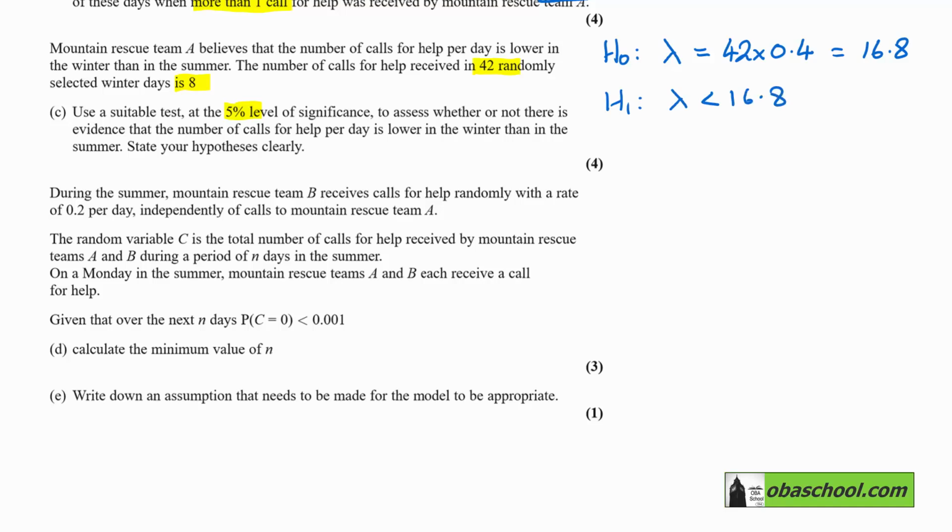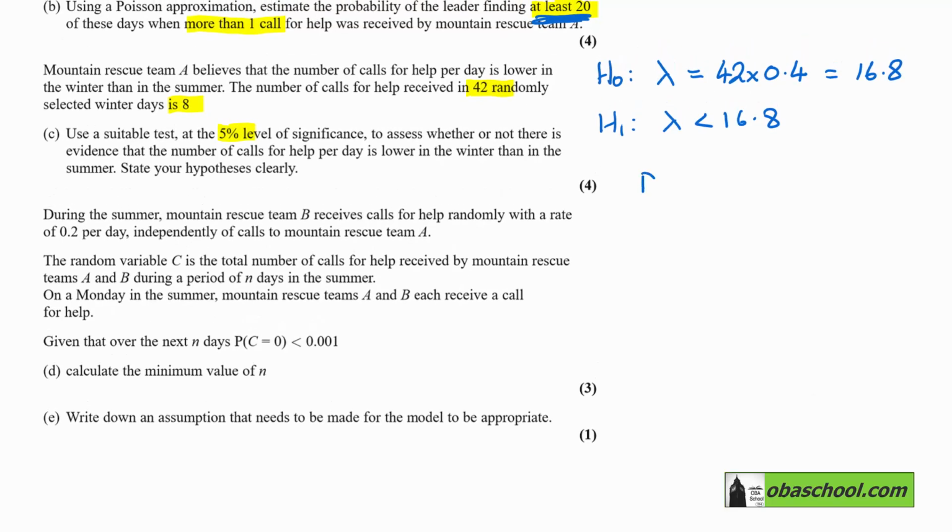So our original assumption, the null hypothesis, is that there is no deviation from the summer, and then our alternative is what they suspect, that it might be lower. So let's have a distribution D, which is a Poisson 16.8, assuming the model is correct. Now remember, 42 random days gave us 8. So we're after the probability that D is less than or equal to 8.